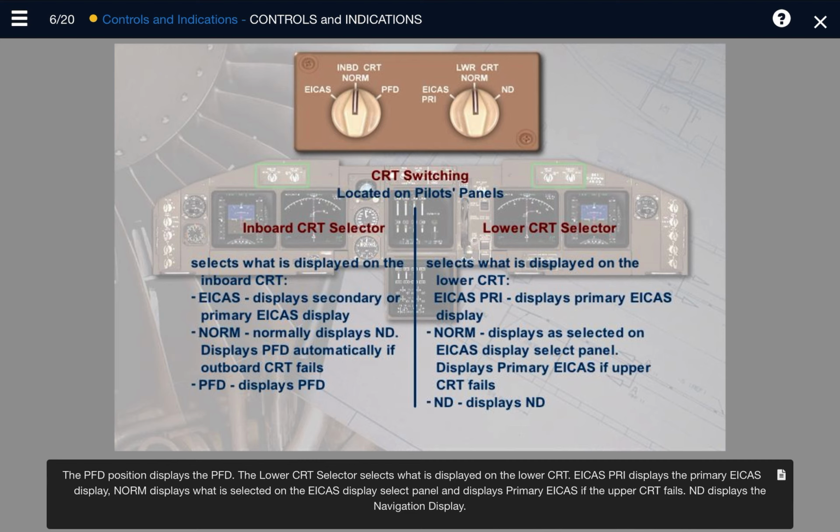The lower CRT selector selects what is displayed on the lower CRT. ICAS Pri displays the primary ICAS display. Norm displays what is selected on the ICAS display select panel and displays primary ICAS if the upper CRT fails. ND displays the navigation display.